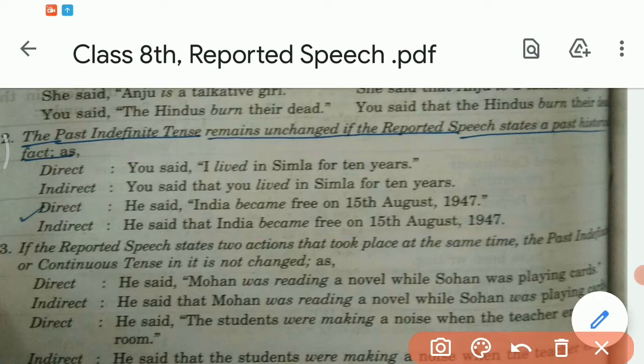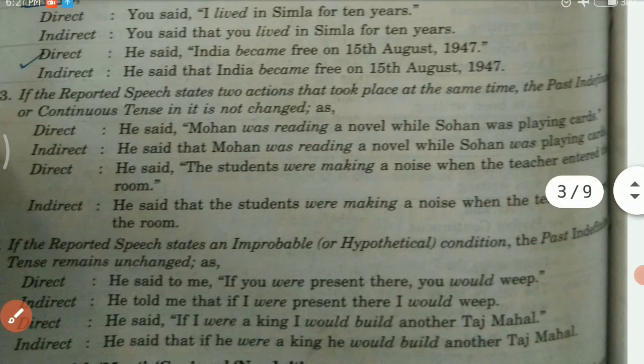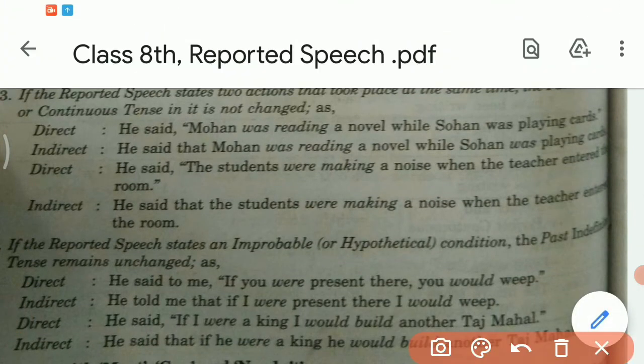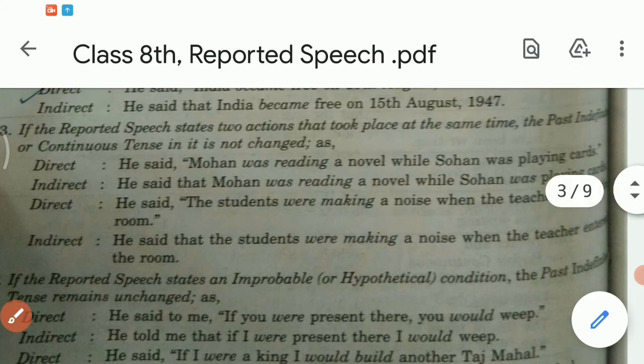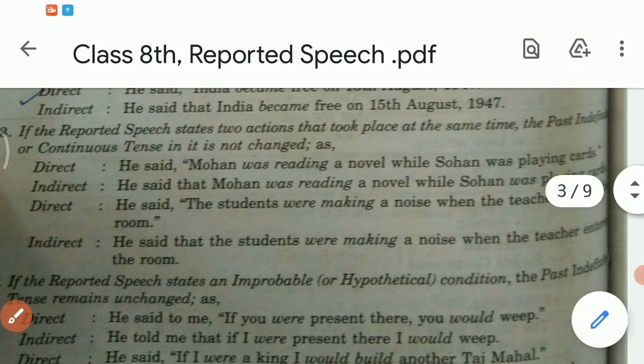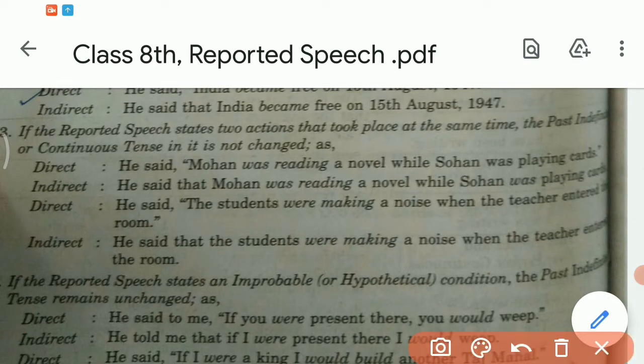Now I'm coming to my third rule. If the reported speech states two actions that took place at the same time, the past indefinite or the continuous tense in it is not changed. For example, he said, Mohan was reading a novel while Sohan was playing cards.